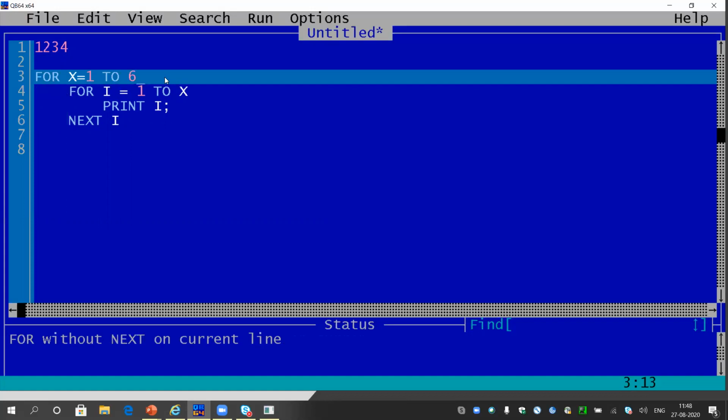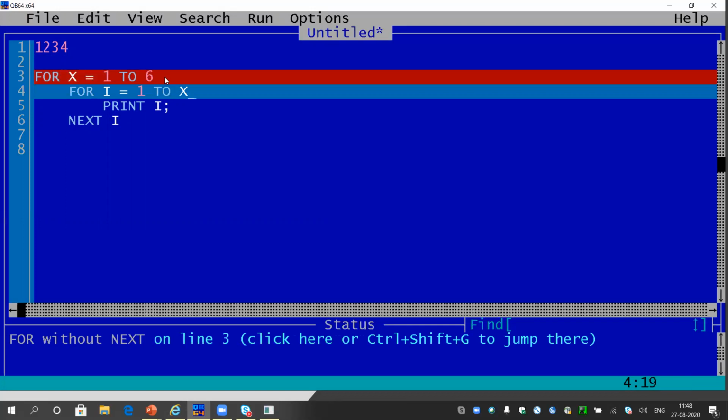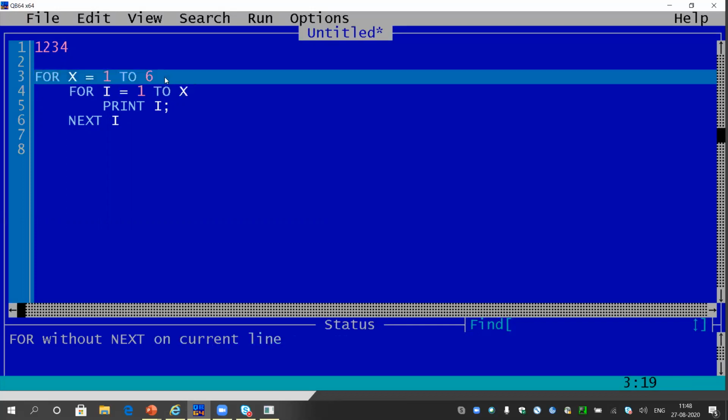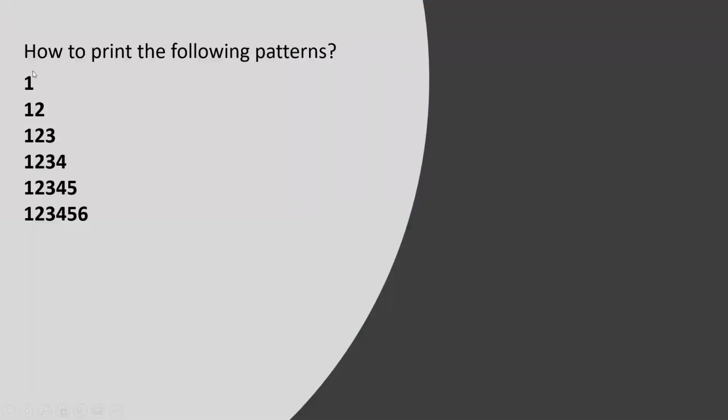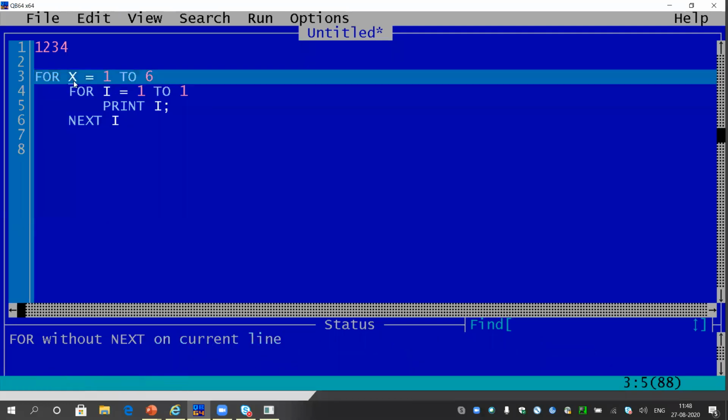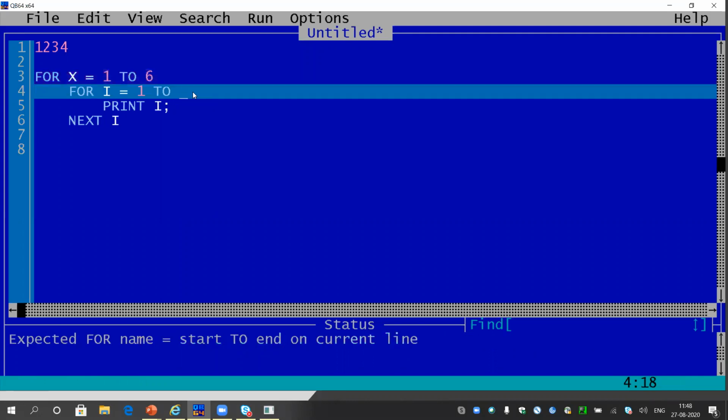So in the first line, when the value of X is 1, as I have already written, here I will put 1. So 1 to 1 means it will print 1 in the first line. After that, when the value of X will be 2, here the value of X will be 2 as well.